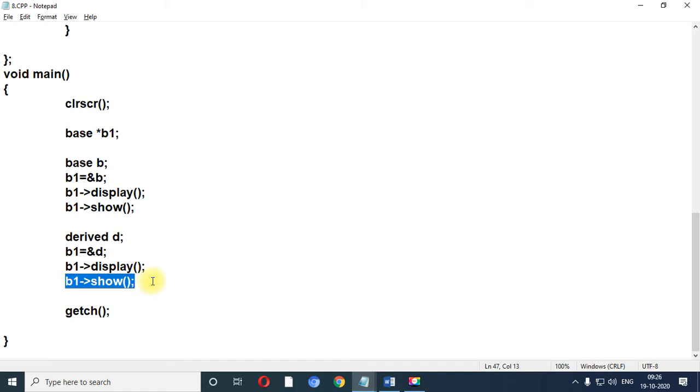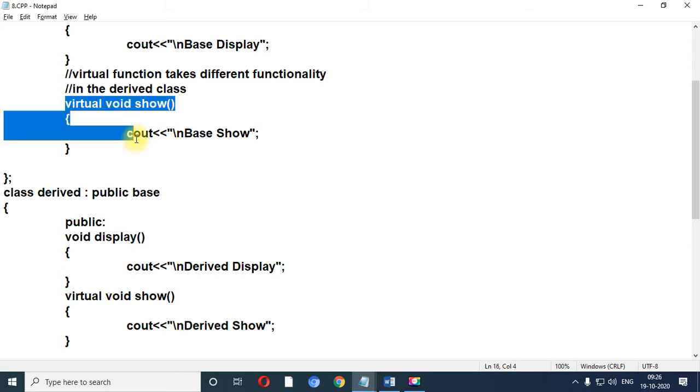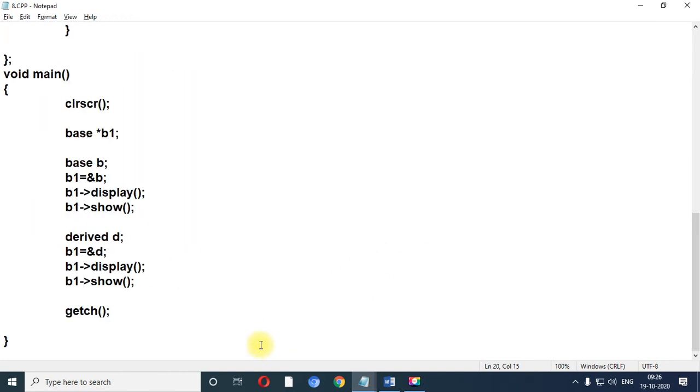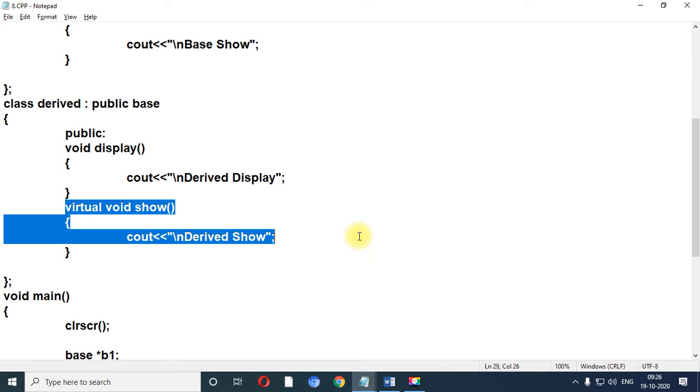But remember one thing: when you call the show method, which is declared as virtual, it takes different functionality and behavior in the derived class. So when you call this particular statement, it will print derived show. So virtual is nothing but taking different behavior in different situations or different classes.